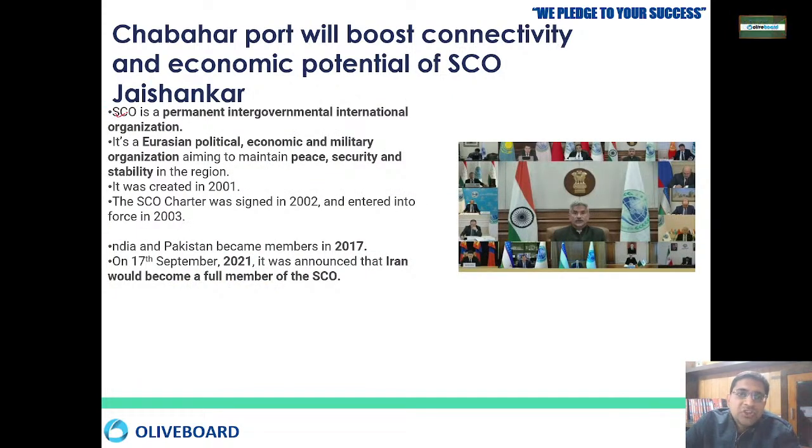So what is SCO? SCO is a permanent intergovernmental international organization. It is the Eurasian organization. Normally people talk about politics, economics, military organization. The main task is always maintaining peace, security, and stability over there. Okay, so this SCO was created in 2001. The Charter was signed in 2002, and that came into force in 2003. Okay, India and Pakistan became full members in 2017, right? And the latest edition was on 17 September 21: Iran has been asked to join as a full member of the SCO.